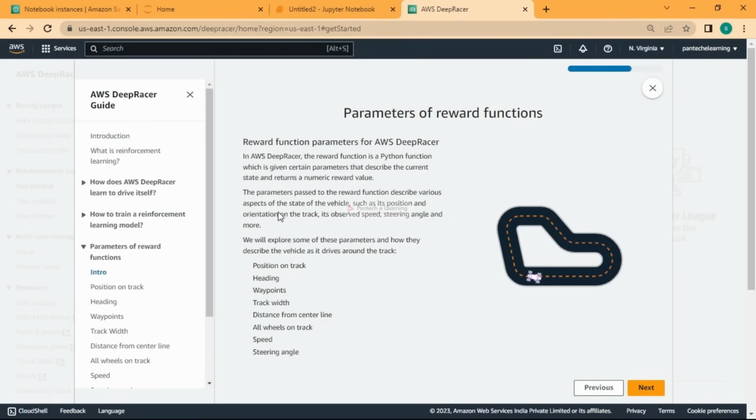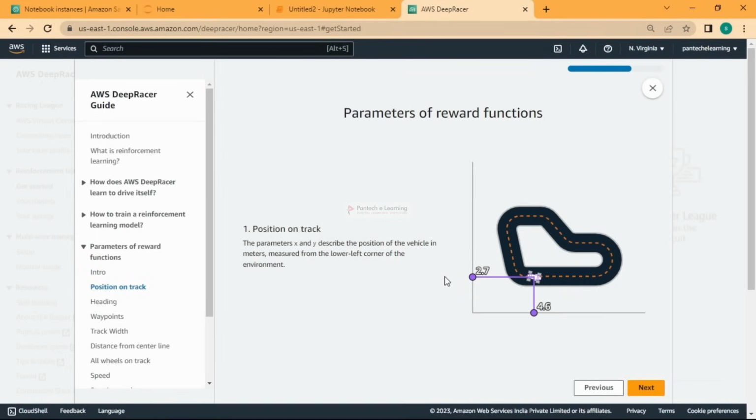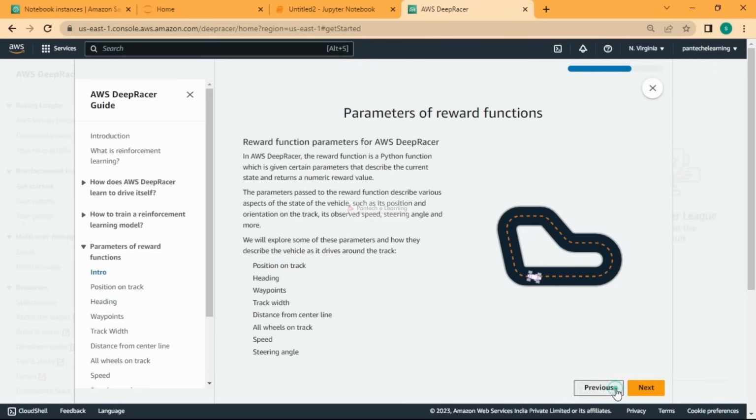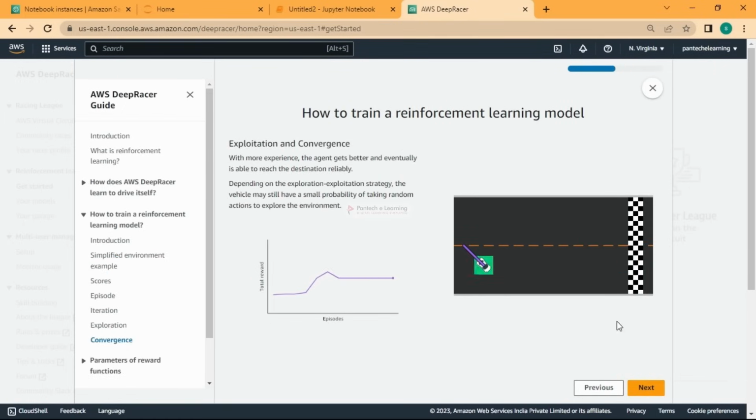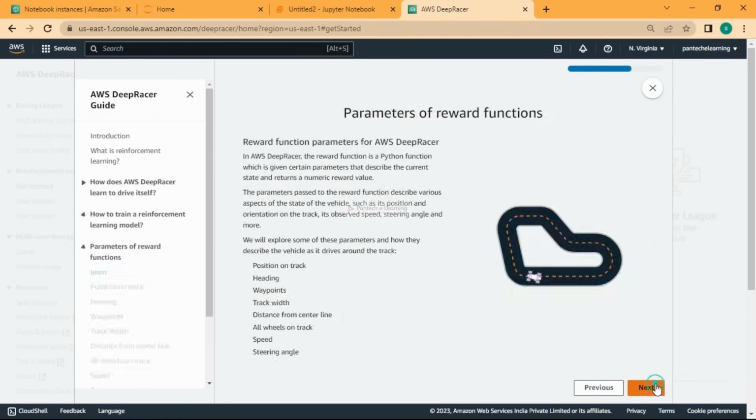And regarding the reward functions, it has a lot of parameters for this movement. For example, whether it is a physical one or an emulated one, it's like a car, right? So it has to have the position on the track. These are all the factors which decide what action it is going to take. And the heading. Previously we saw a simple example in a simple environment, but a real-time environment won't be this simple, so it is going to be a little more complex.